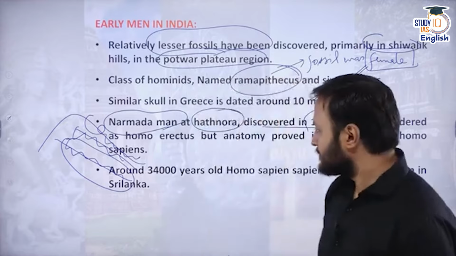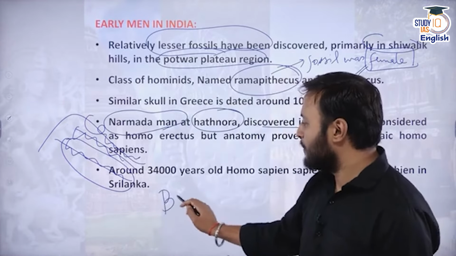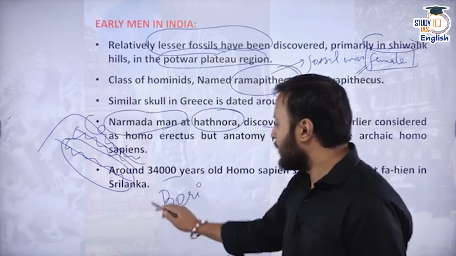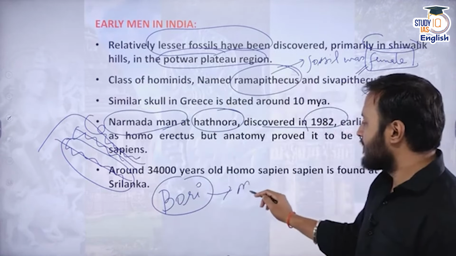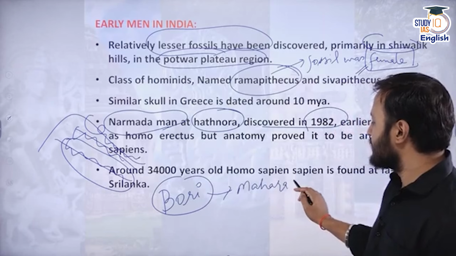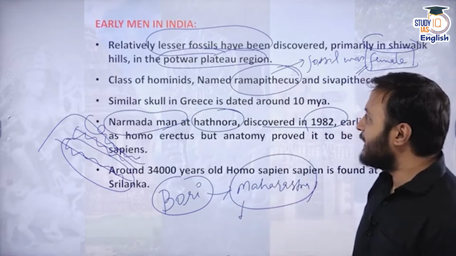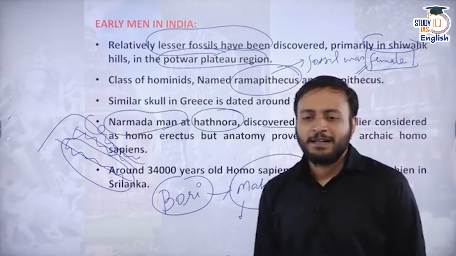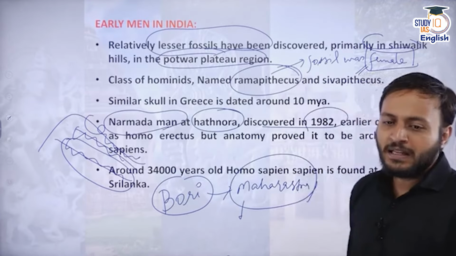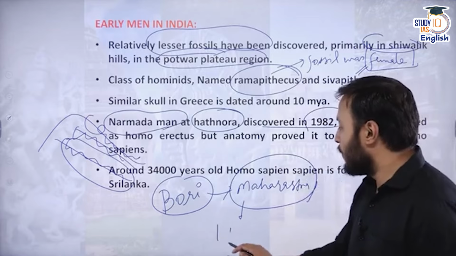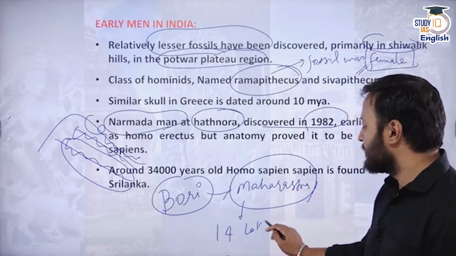For example, there is a place called Bori, that is in Maharashtra. It is believed that this place had the presence of human beings somewhat 14 lakh years ago.